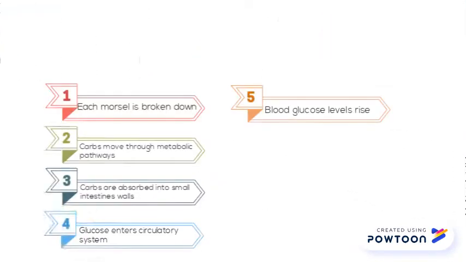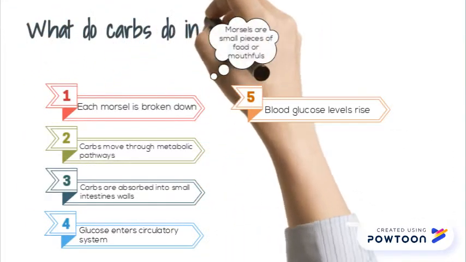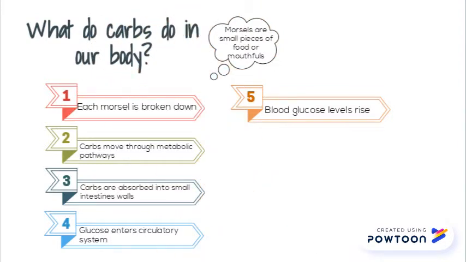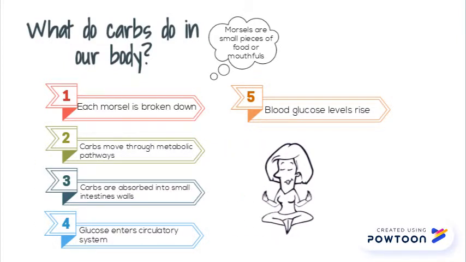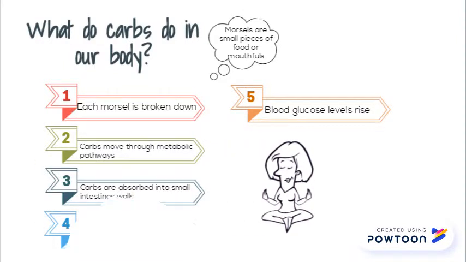What do carbs do in our body? Well, first, each morsel is broken down. Then, carbs move through metabolic pathways that are specific to carbohydrates. And then, carbs are digested to small enough pieces where they can be absorbed into the small intestine's walls. Then, glucose enters the circulatory system after a small stop at the liver. This causes blood glucose levels to rise.